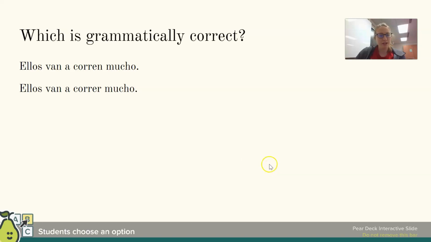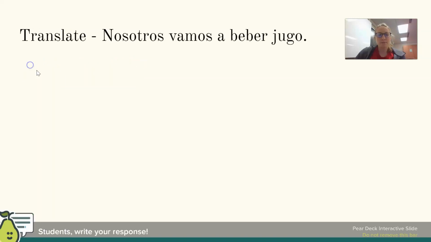Which is grammatically correct? Ellos van a correr mucho or ellos van a corren mucho. It's going to be the second one because we have an infinitive after our conjugation of ir, the letter A. Ir a infinitive. They are going to run a lot. This is incorrect. So translate: Nosotros vamos a beber jugo.